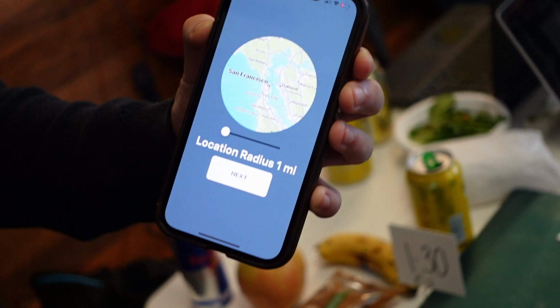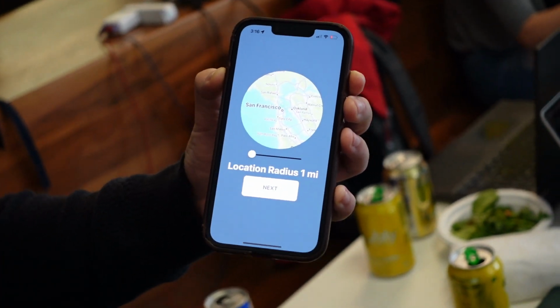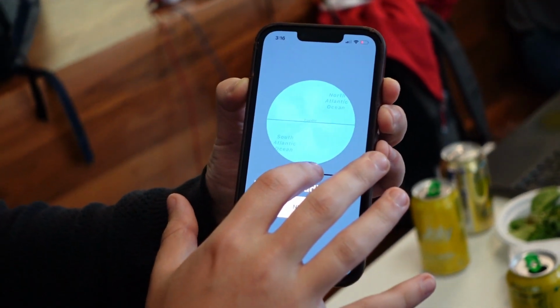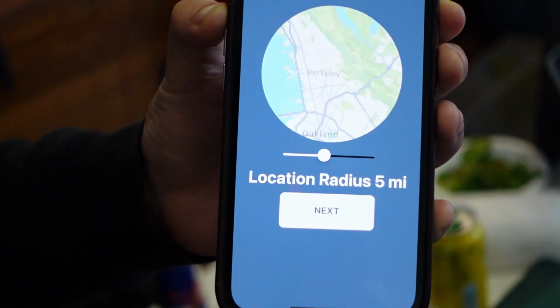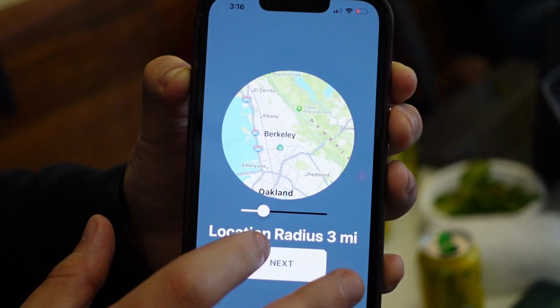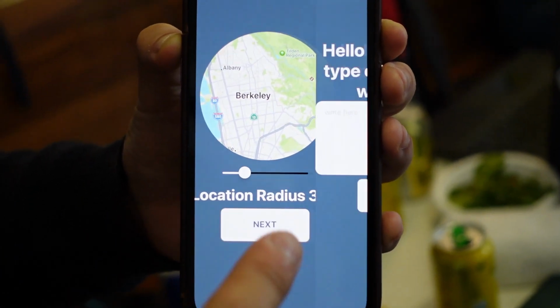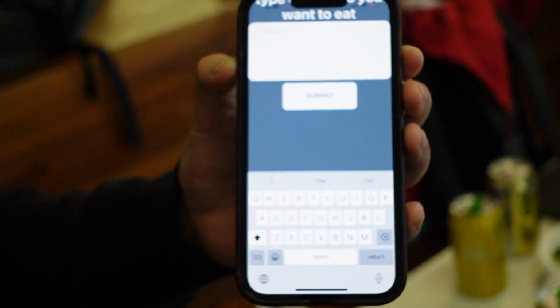The app will detect your location. You set a radius, like how far am I willing to walk? And using this, it will look out. It will find all the restaurants in this area, and based on the preferences that you type in, it will decide. What do you want to eat?